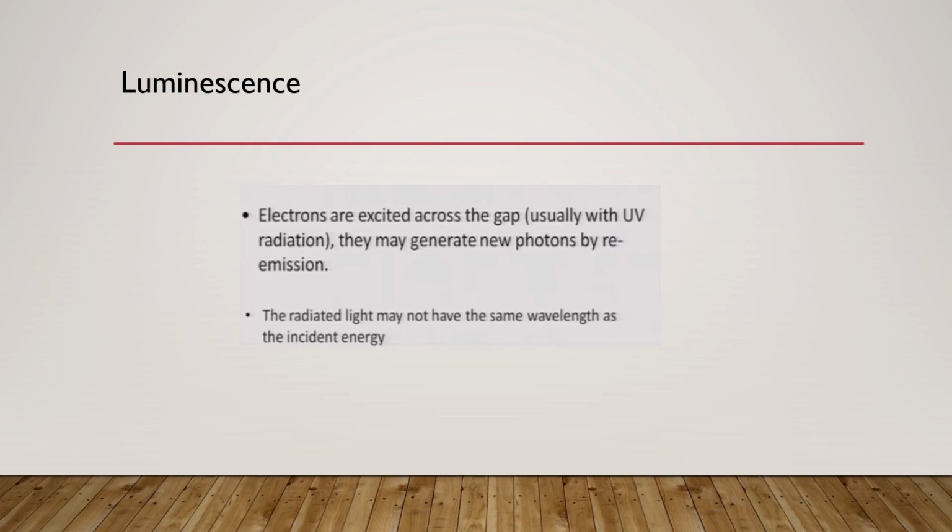Electrons are excited across the gap, usually with UV radiations, and they may generate new photons by re-emission. The radiated light may not have the same wavelength as the incident energy. The energy may differ.